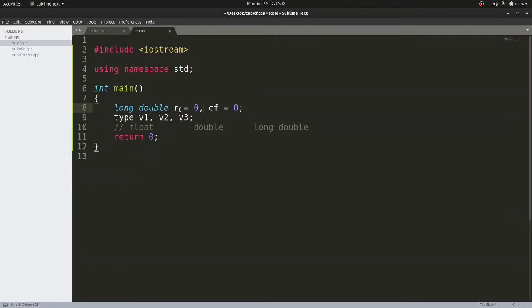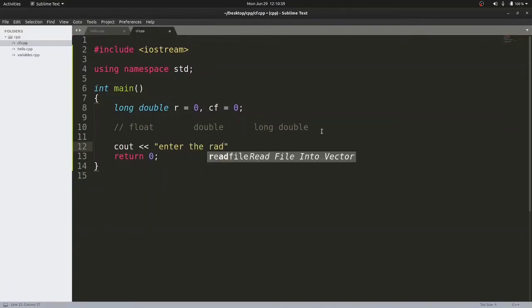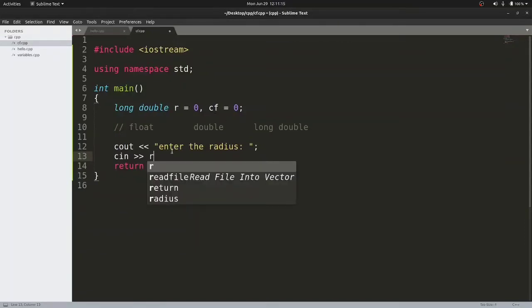So both of these variables will have the data type long double, right? Now let us focus on our program. We need to take user input, so for that we need to give a message to the user that he should enter the number. We will enter the number in the form of radius, so we'll write the message, enter the radius. By this, the user can understand that he or she needs to enter the radius of a circle, and then we will be taking the input of radius. That input will go in the variable R.